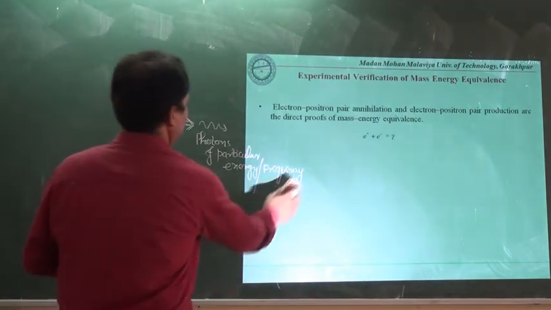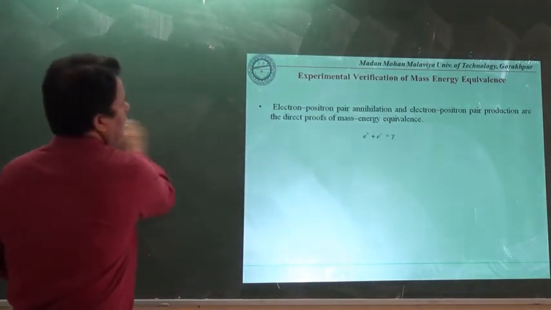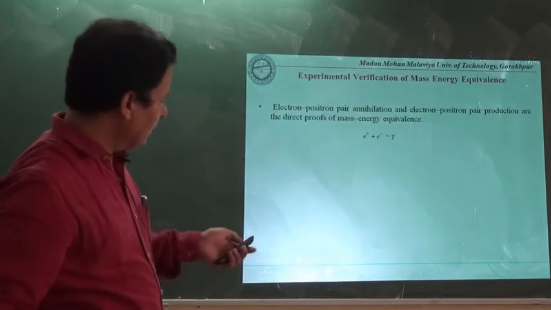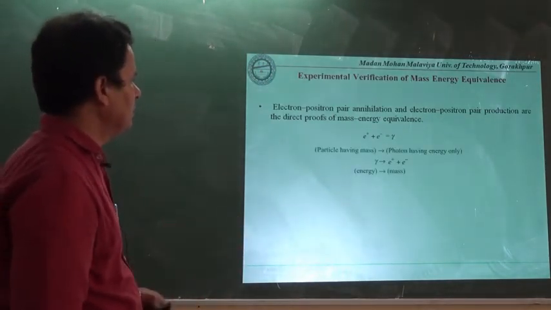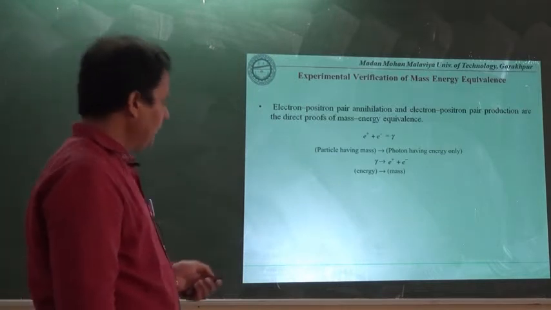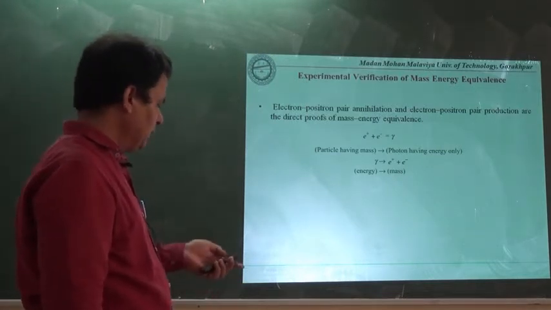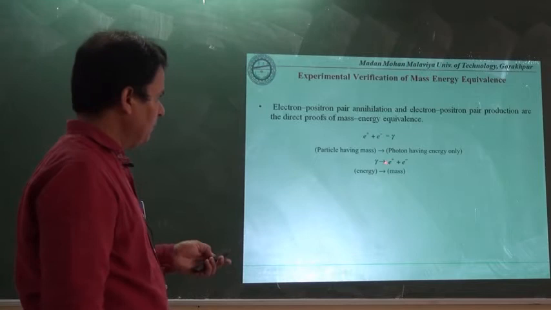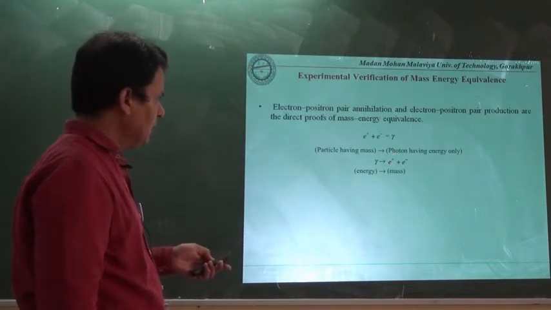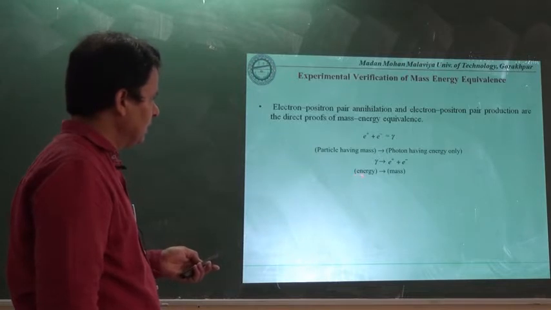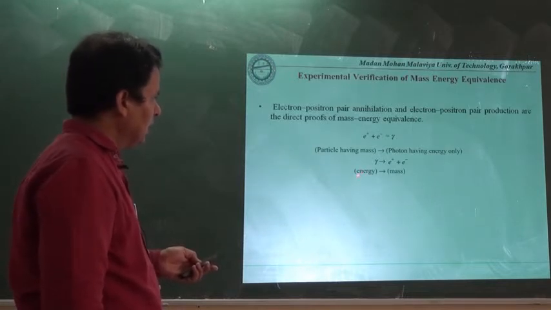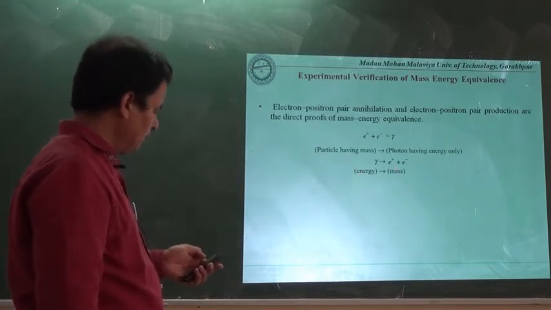Next we have gamma radiation, that is the photon of a particular frequency. Here if we have the gamma radiation energy that may produce the positron as well as the electron, and finally this is termed as the conversion of energy into the mass.